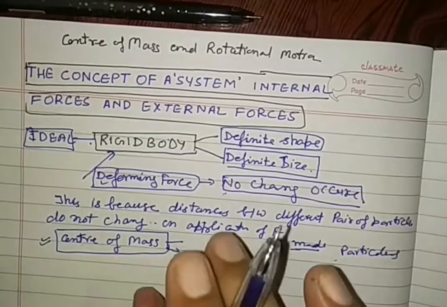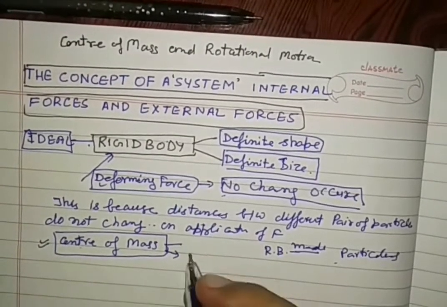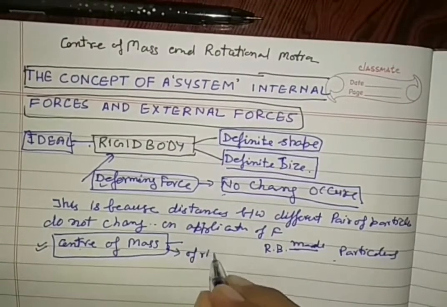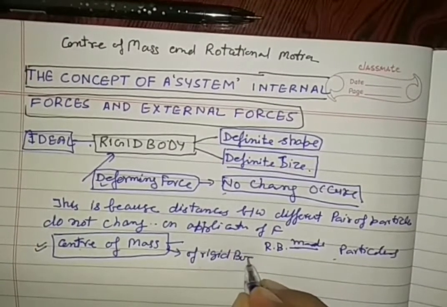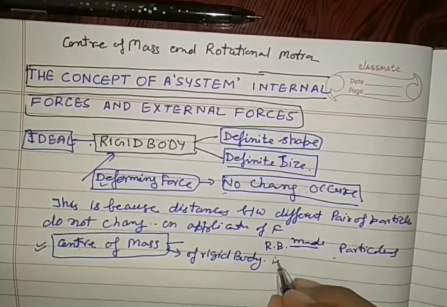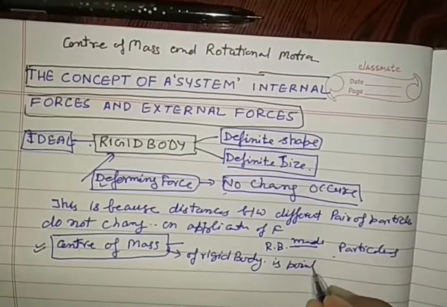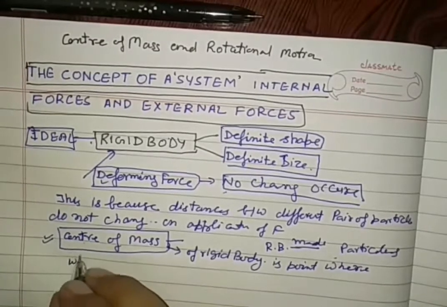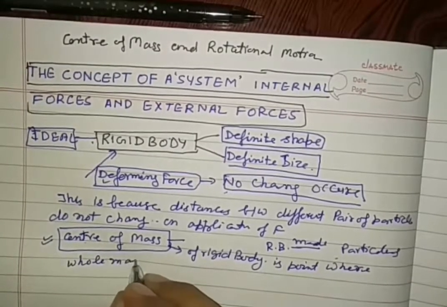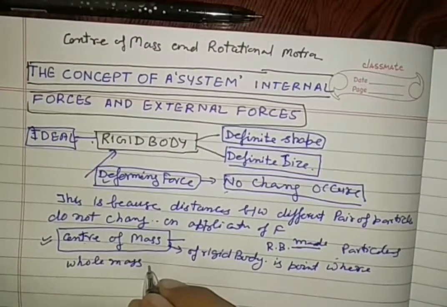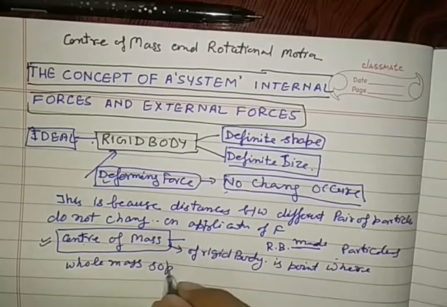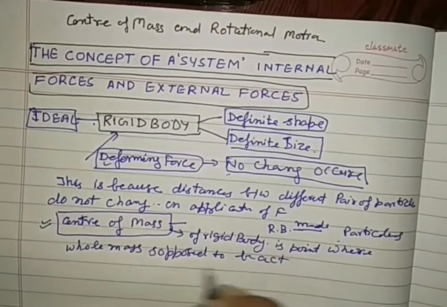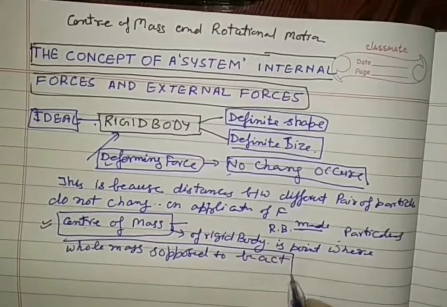About center of mass, here I want to say just one line. The center of mass of a rigid body is a point where the whole mass is supposed to act. This is one point in the rigid body.